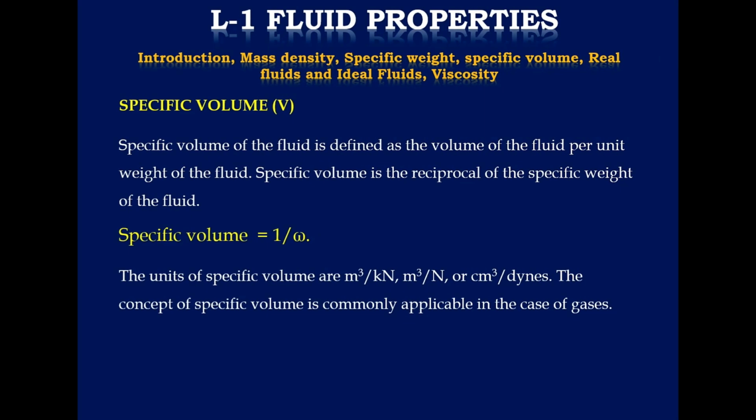Then the next property is the specific volume. Specific volume of the fluid is defined as the volume of the fluid per unit weight of the fluid. Specific volume is the reciprocal of specific weight. The unit of specific volume is meter cube per kilonewton, or meter cube per newton, or centimeter cube per dyne. The concept of specific volume is commonly applicable in case of gases.